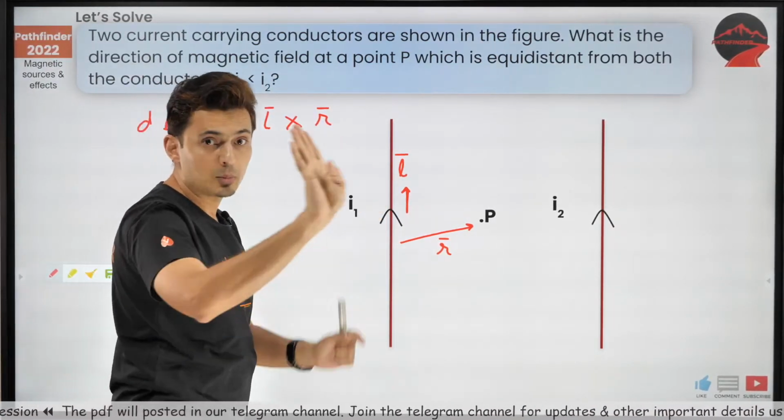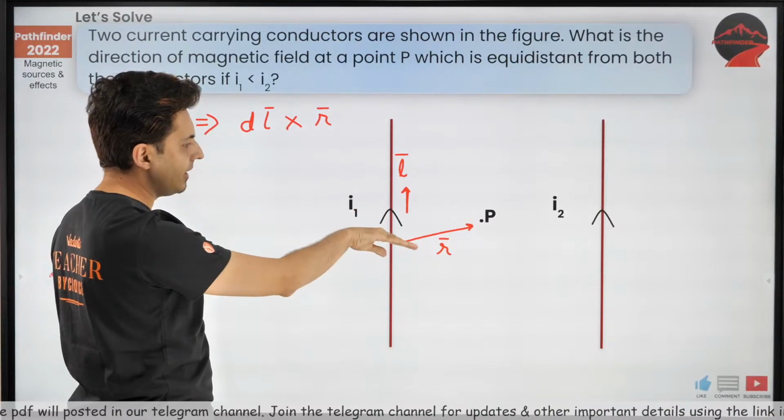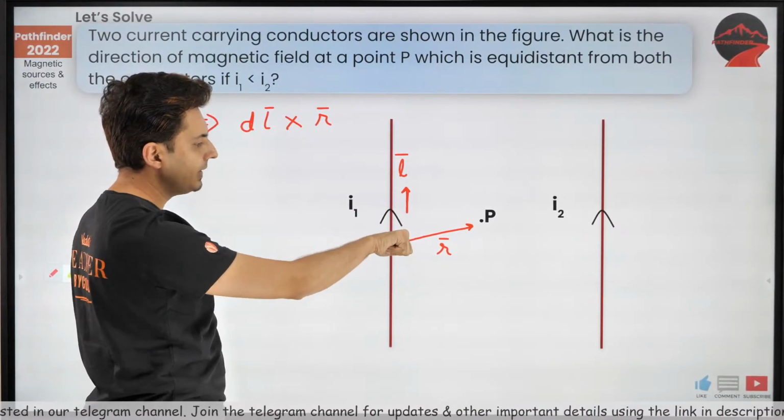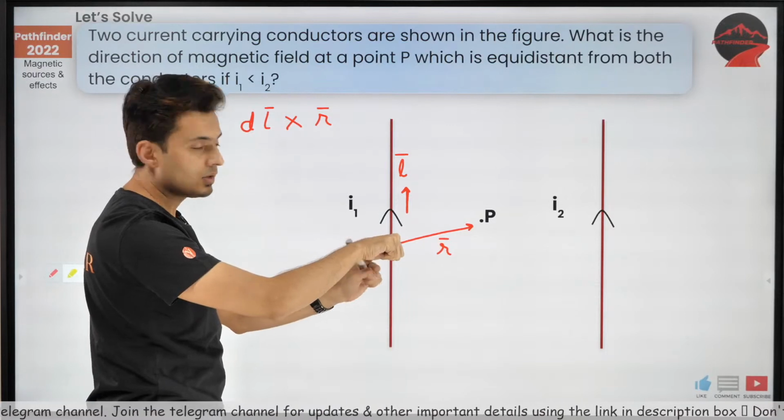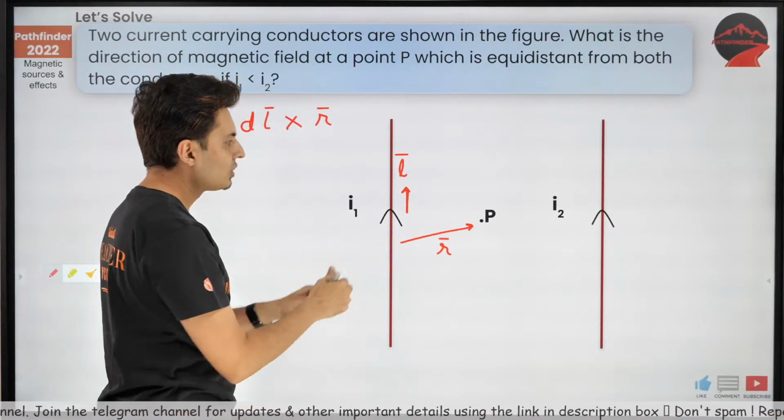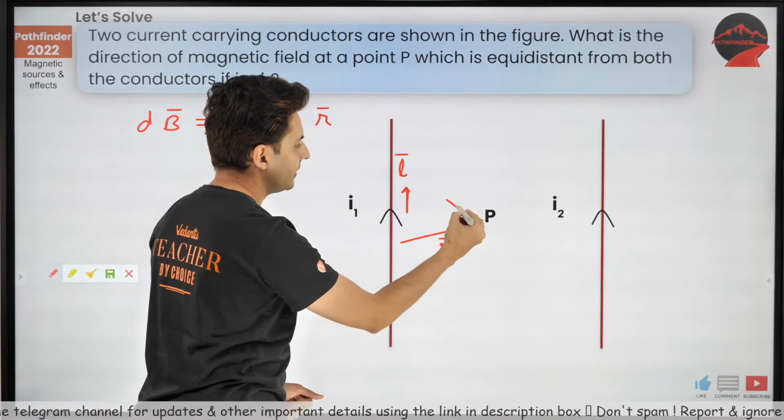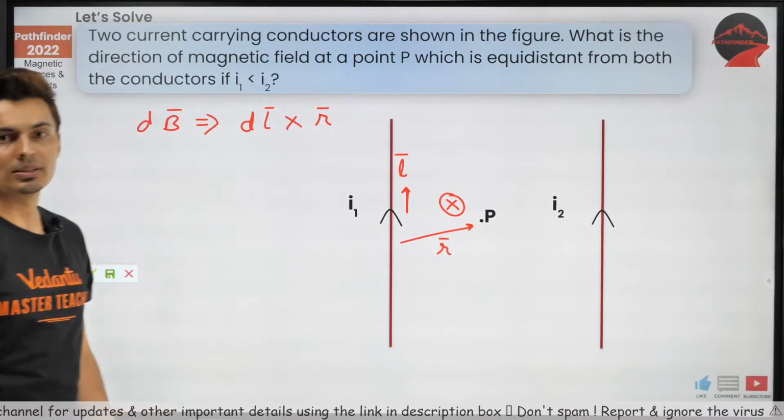So put your four fingers along L, then cross R. Where is your thumb going? It's going inside, right? So because of this wire, the magnetic field is inside. I hope this much is clear.